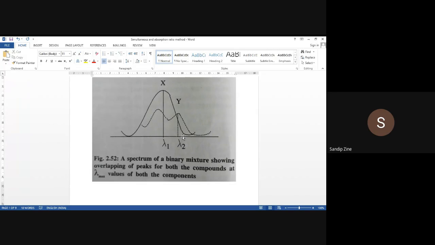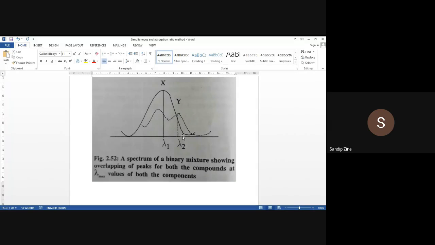Similarly, the absorptivities of X. Now, what is the meaning of absorptivity? In Lambert-Beer's law, you know, capital A is equal to small a, b, c. So that small a represents the absorptivity value. That absorptivity value, either we will consider as specific absorbance or molecular absorbance. The meaning of specific absorbance is very well known to you, when concentration is expressed in grams per 100 ml, and molecular absorbance when concentration is expressed in moles per liter.